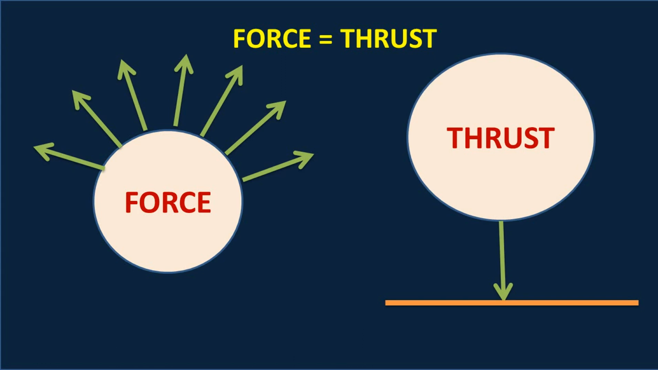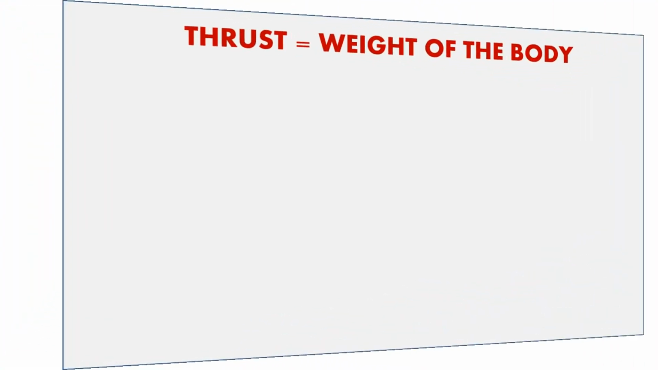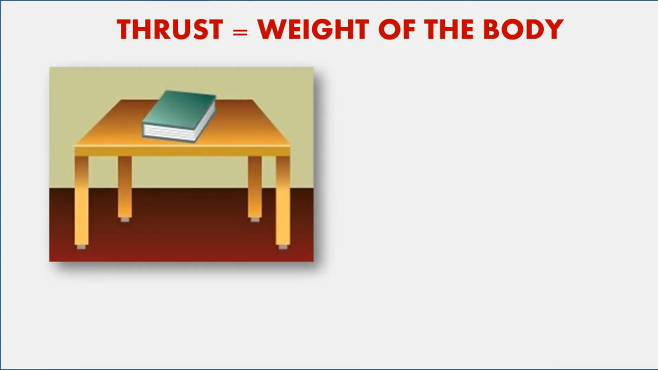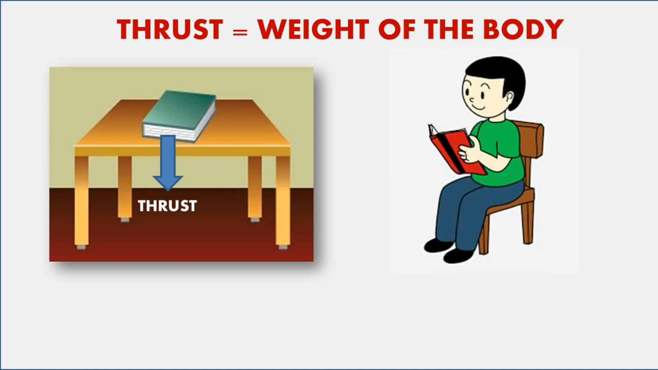Thrust exerted by a body placed on a surface is equal to the weight of the body. For example, if a book is placed on a table, the book exerts a force on the table. That force is called thrust and is equal to the weight of the book. Let us take another example. You are sitting on a chair, so you are exerting a force on the chair. The force is normal to the surface, and therefore this force can be called thrust. And thrust exerted by you is equal to the weight of the body.